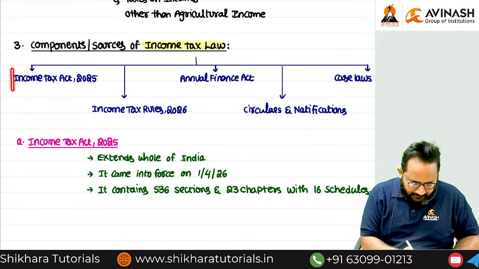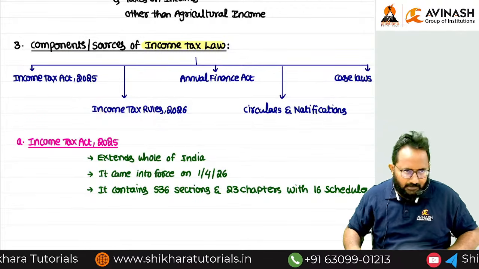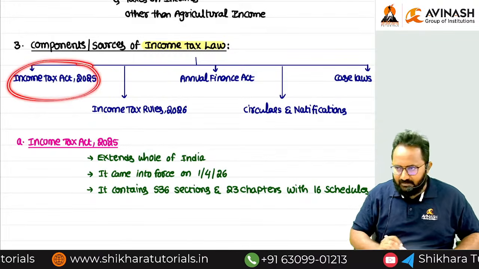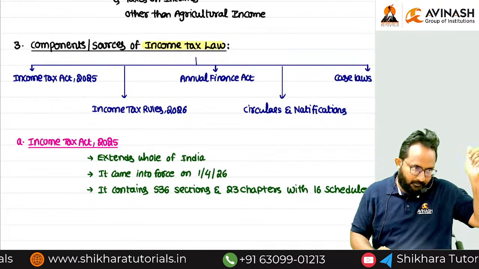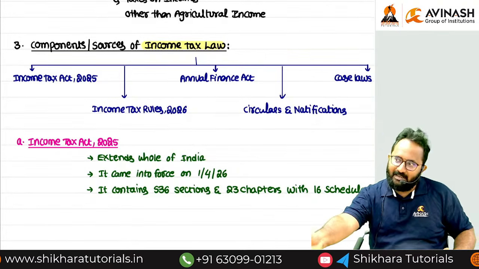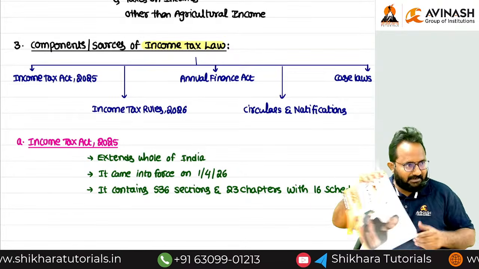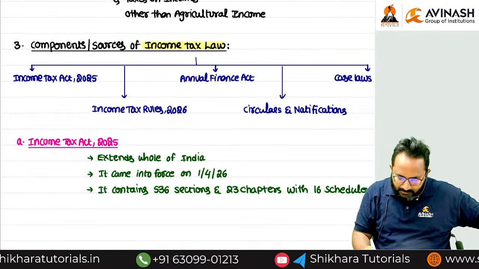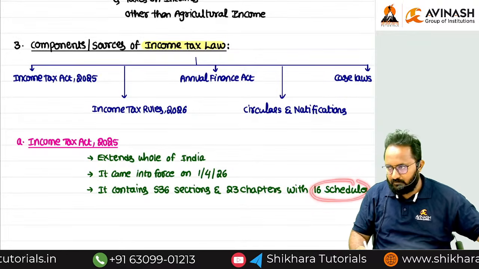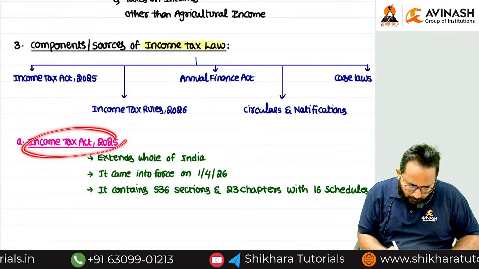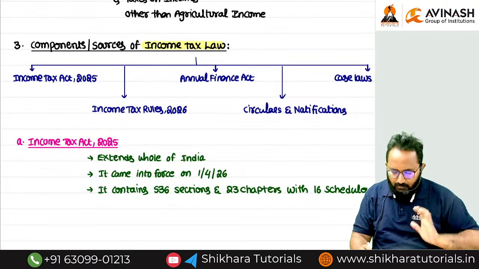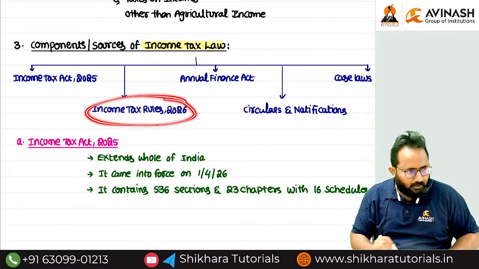So already we discussed something related to Act as well as rules. Can you tell me how many sections there are in Income Tax Act 1961? 298. So now 536. Okay, how many chapters? 23 chapters. How many schedules? 16 schedules. Can you tell me it came into force on which date? 1/4/2026. Okay. Next we discussed about the rules also.